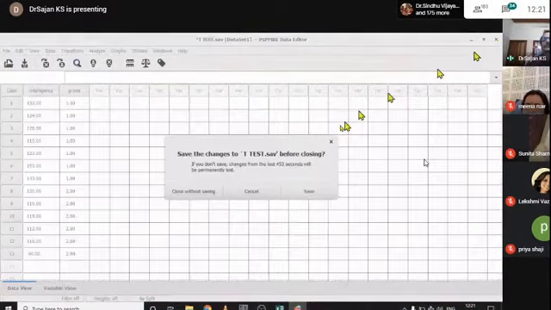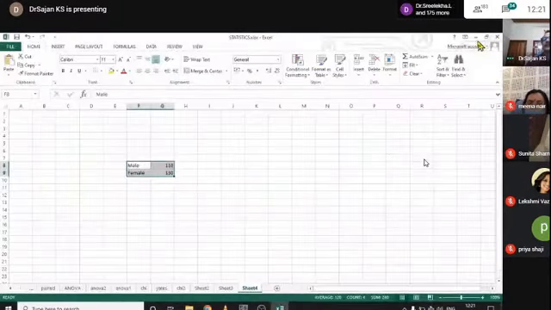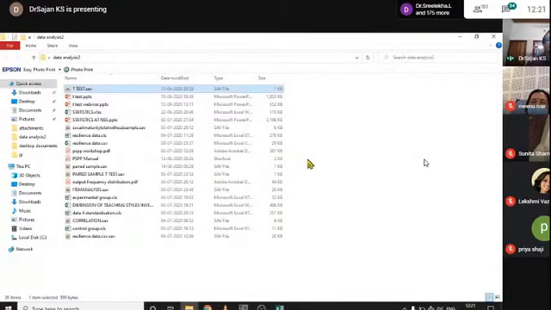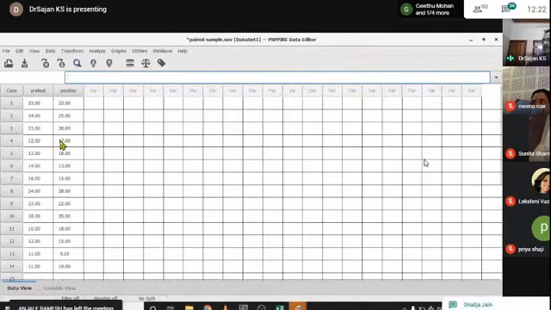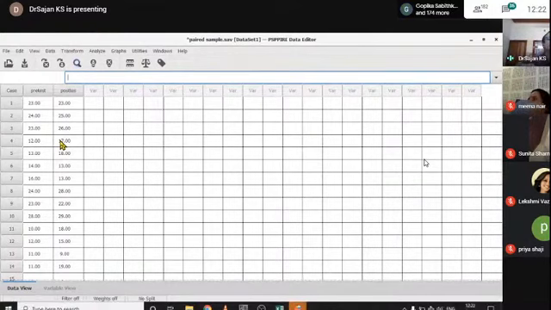Here I will close this data set and go for what is called the paired sample t-test. Here a pre-test value and a post-test value of an experiment are given. Pre-test scores are scores obtained before the experiment, and post-test scores are scores obtained after the experiment.